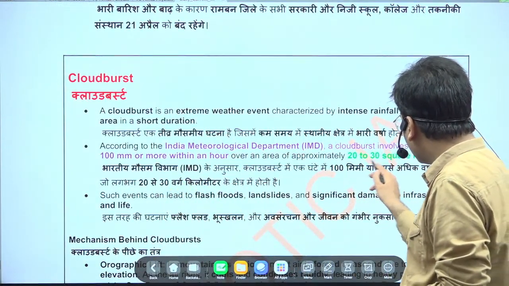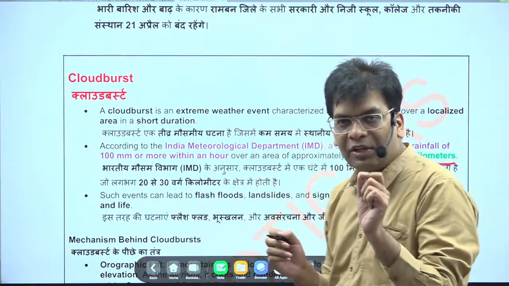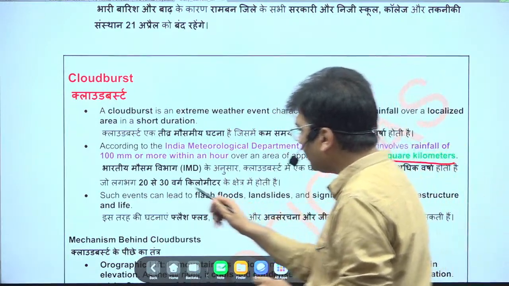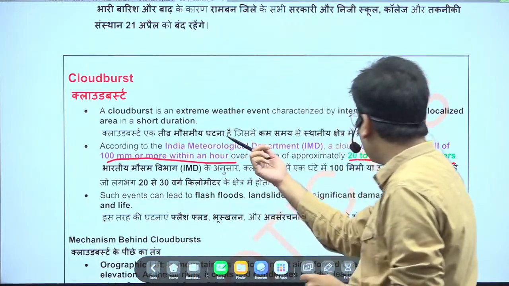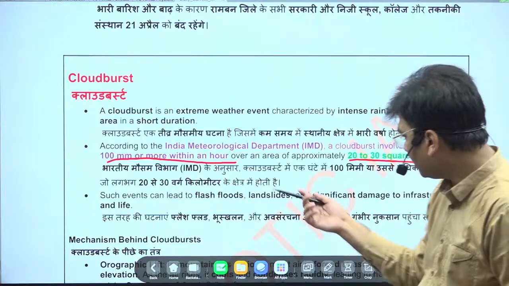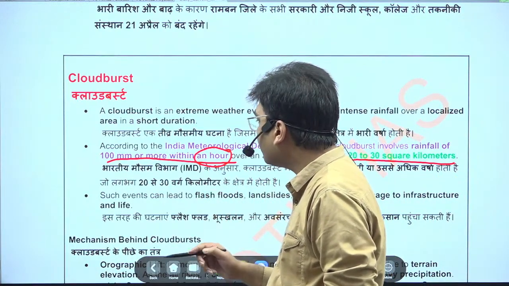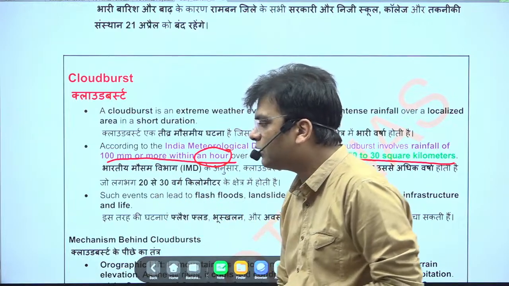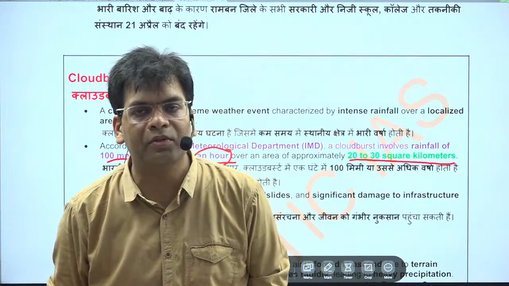The area could be 20 to 30 square kilometers, and the intensity of the rainfall will be 10 mm or higher. If it goes on for 1 hour, this is sufficient to bring a flood in that particular area where the cloudburst is taking place.